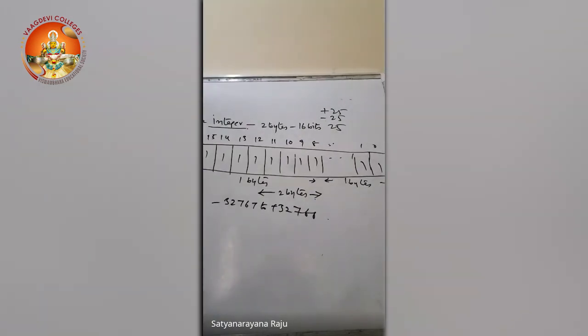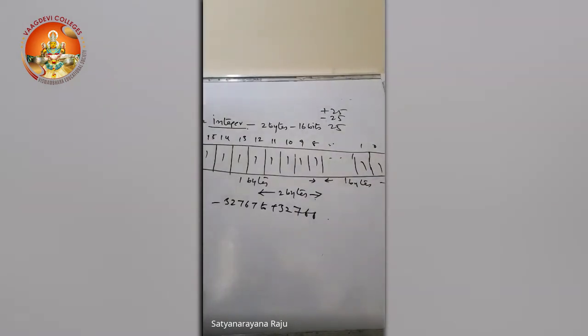But coming to the signed data types, it can be signed float or signed double. Out of n bits, for example, integer will take 16 bits, character will take 8 bits, float will take 32 bits, and double will take 64 bits.